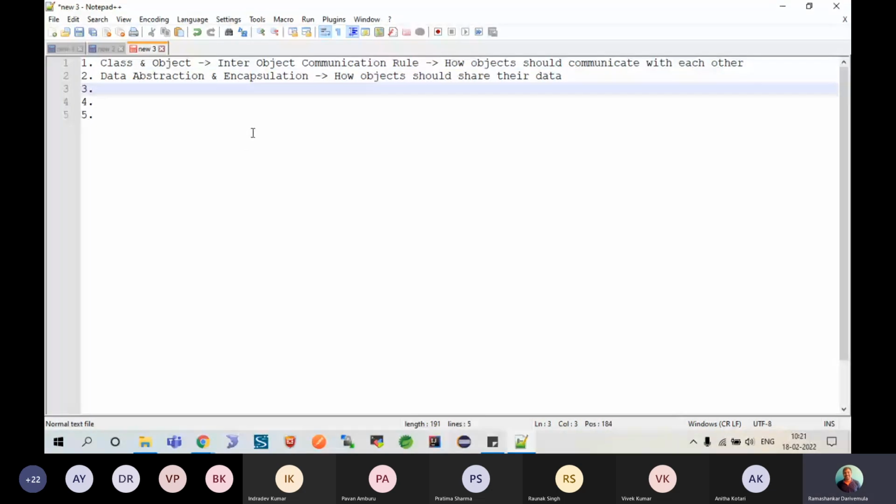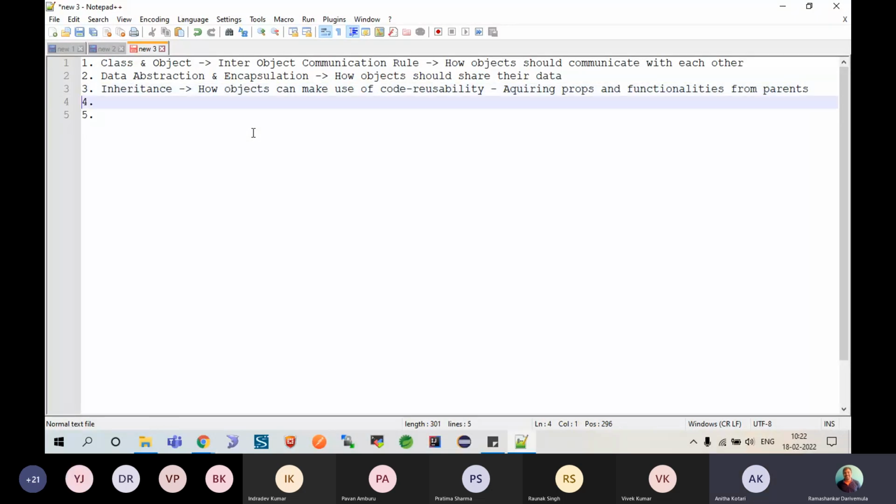Well, then inheritance tells about how objects can make use of reusability, by acquiring properties and functionalities from parent classes. Okay, and then you have something called, what's the next one? Polymorphism.